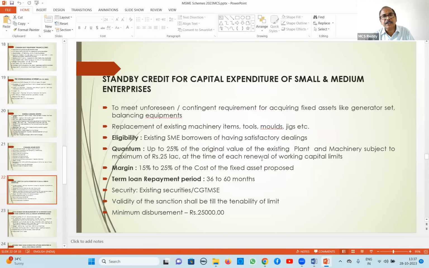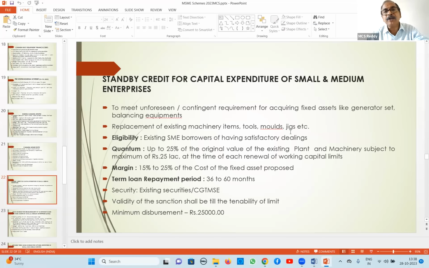Standby credit for capital expenditure for small and medium enterprises. This is an old scheme only. What this scheme says is, whenever we are renewing working capital limits of a party, at that time you sanction a separate sublimit towards capital expenditure. Suppose in between they want to go for modernization or any repairs, replacement, etc. If they approach the bank, it may take time, and till then their production will be hampered. To safeguard that, some portion you sanction and keep separately.